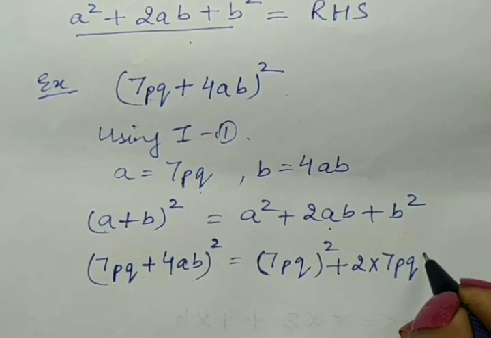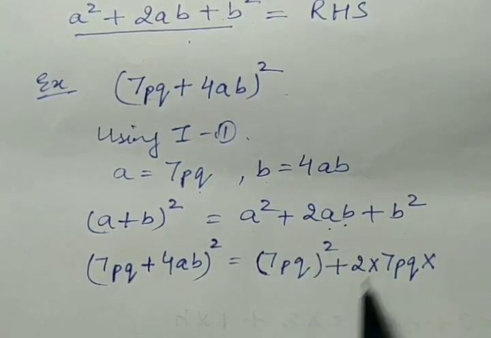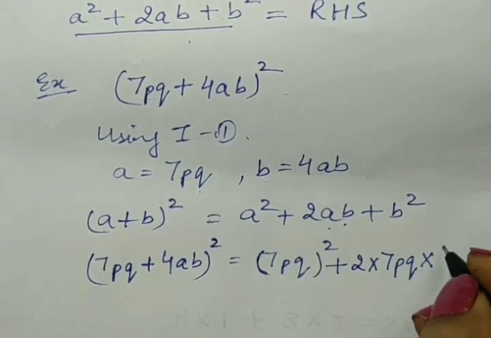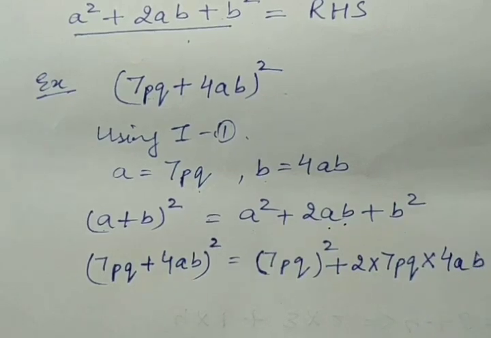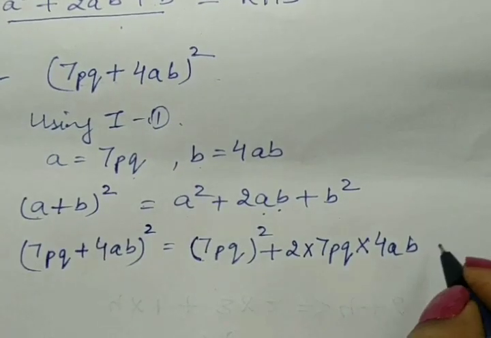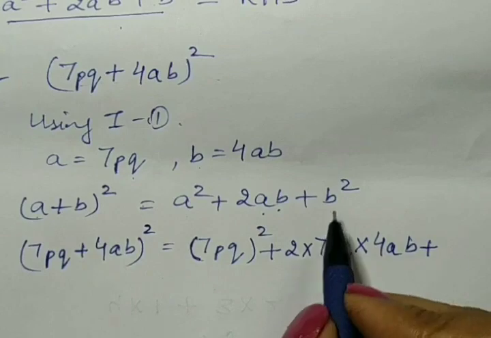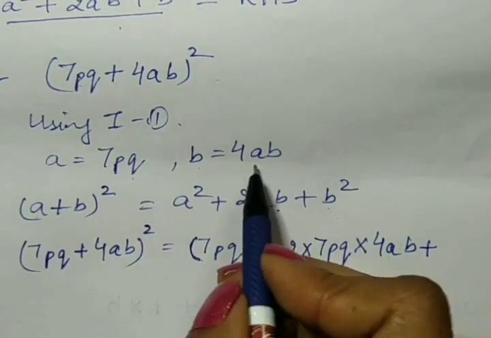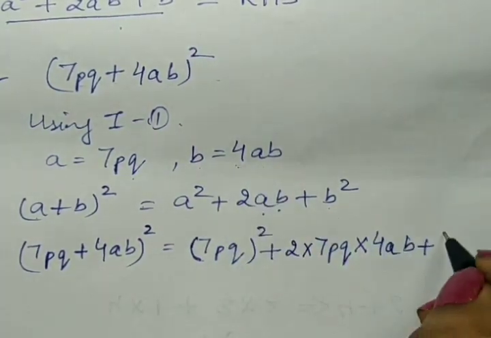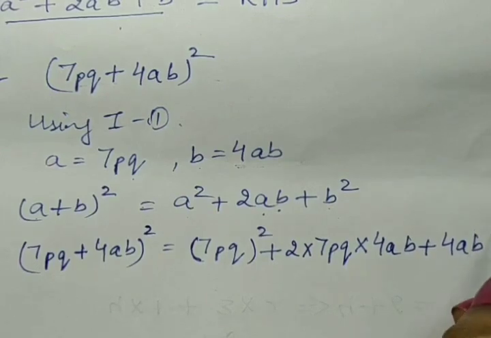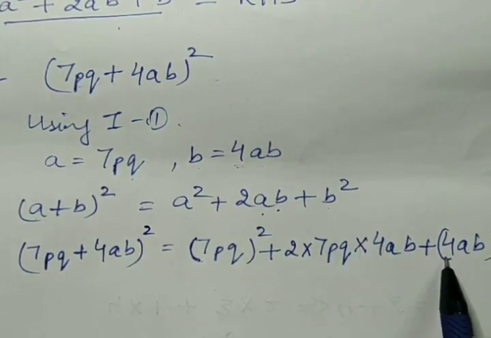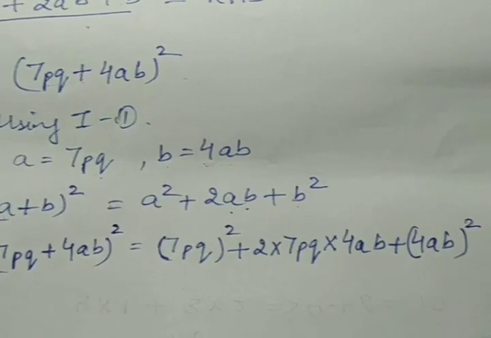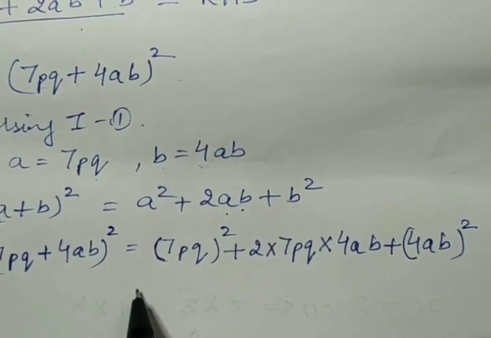7PQ multiplied by B. And what is B? B is 4AB. Now put a plus sign over here, B square. What is B? 4AB. 4AB whole square. This is B square, this is 4AB whole square. Now solve this equation.